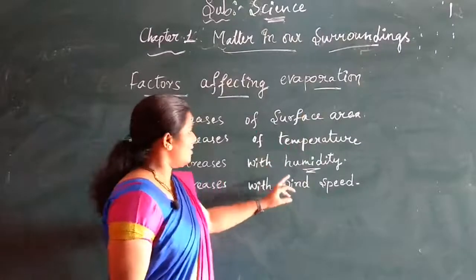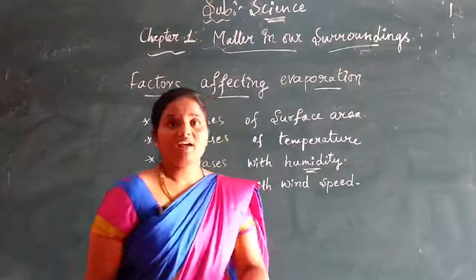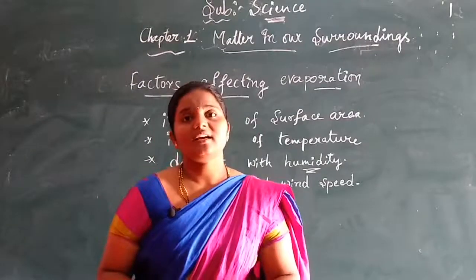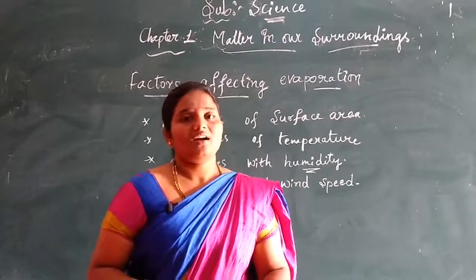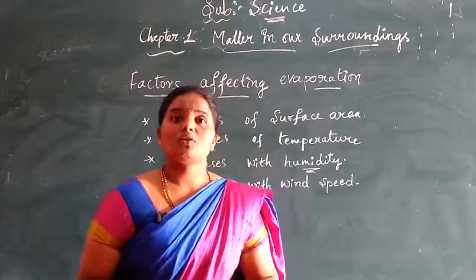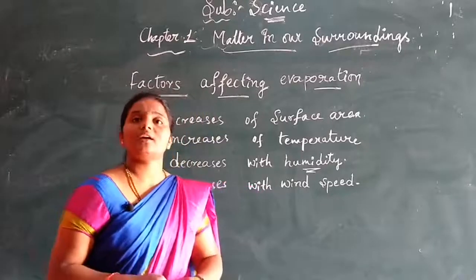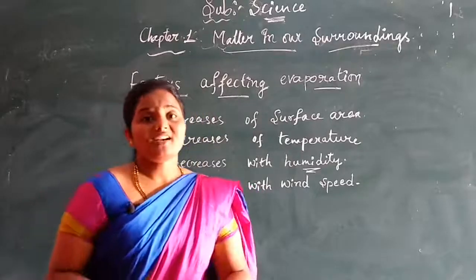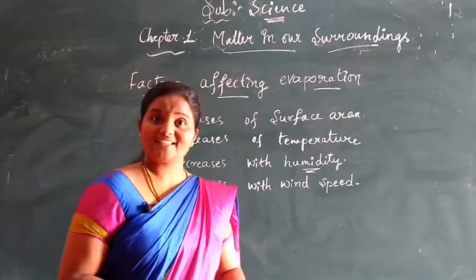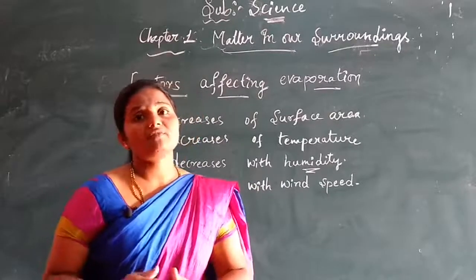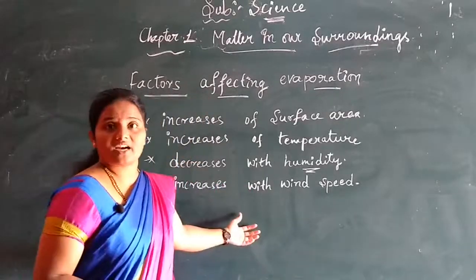Understood? Then it increases with wind speed. For example, if a container with water is not covered, then we can observe the water escaping very soon, or even that wet clothes dry up much faster during windy days, because at that time the wind will be more. What is the wind doing for the particles of the liquid?